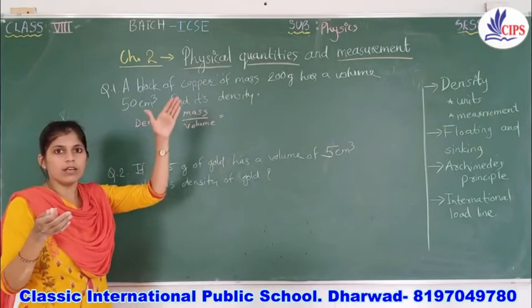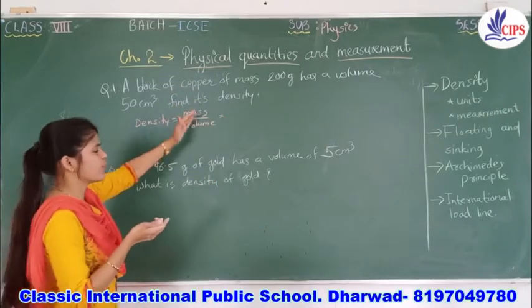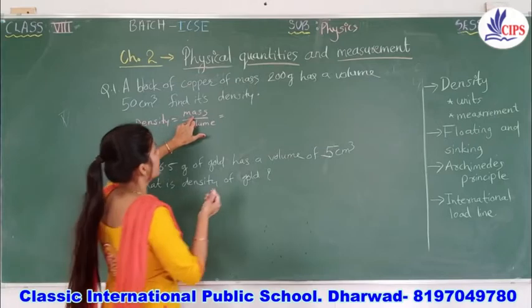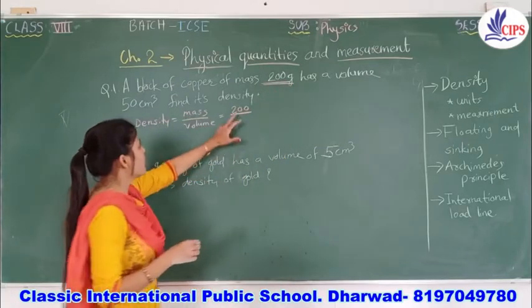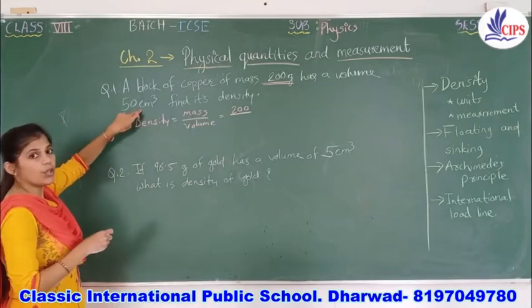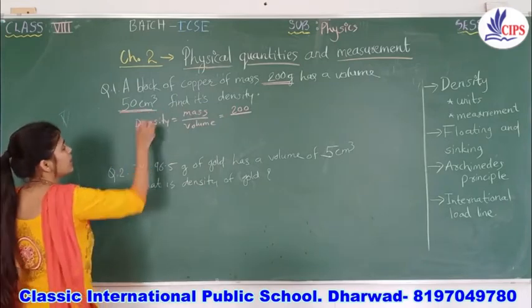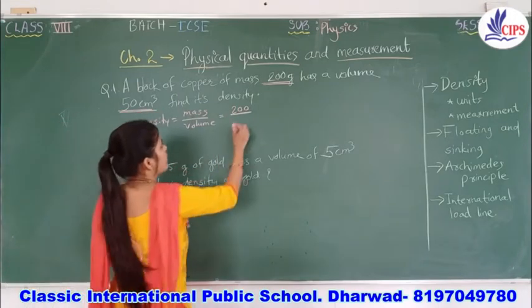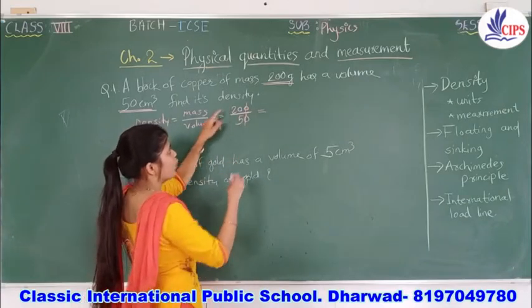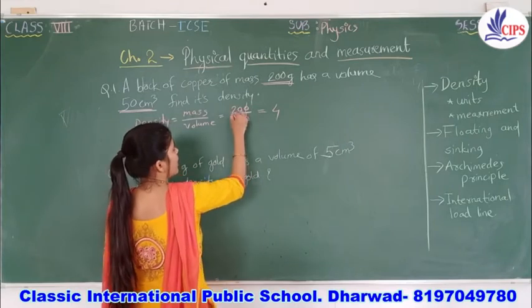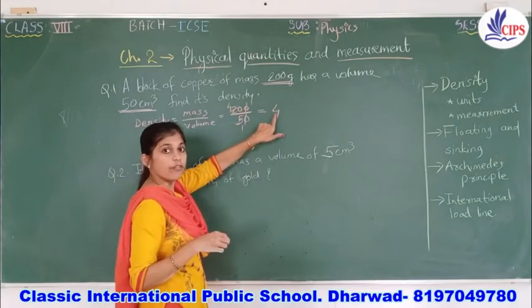So all the given numbers are there. You have to just insert those numbers. Given mass is 200 gram. So 200 divided by the given volume of the material, which is 50 cubic centimeter. So it will be 200 by 50, which is 4.